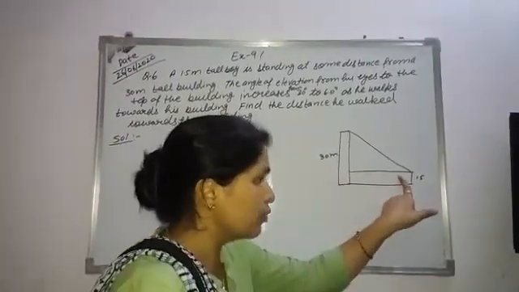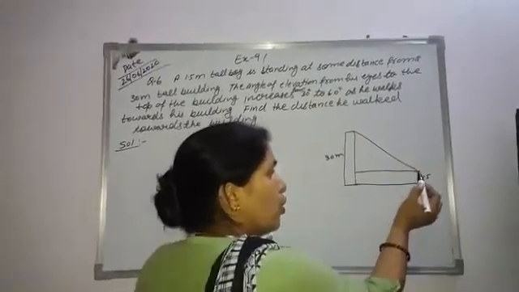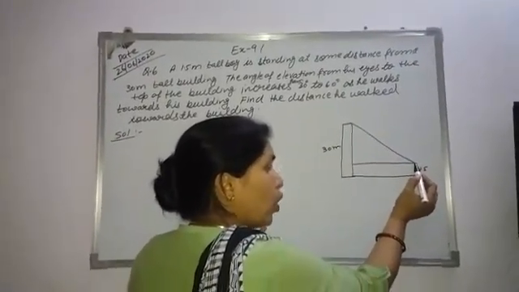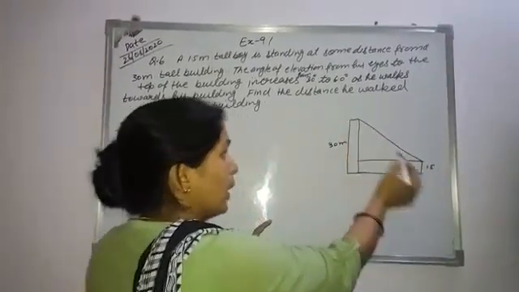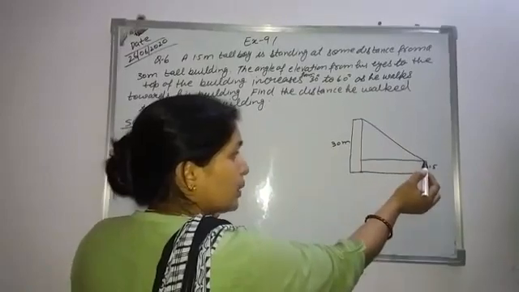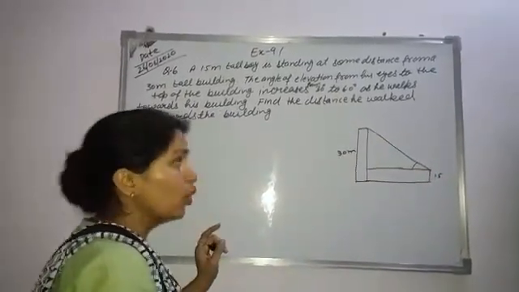So this line is the horizontal line, and this is the line of sight from the eyes of the observer. This angle is the angle of elevation.